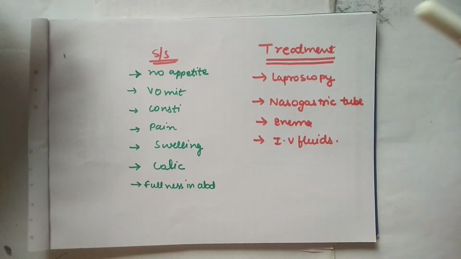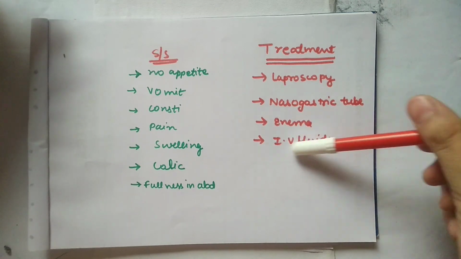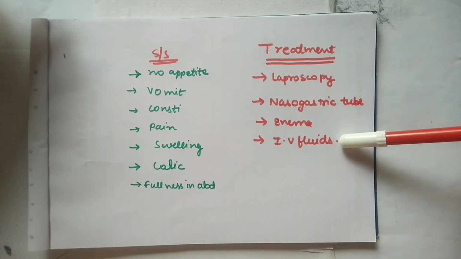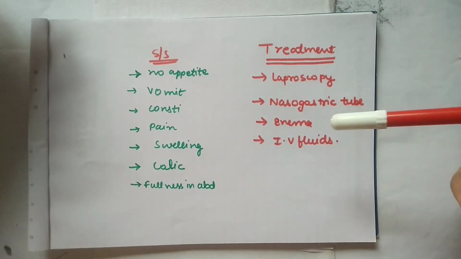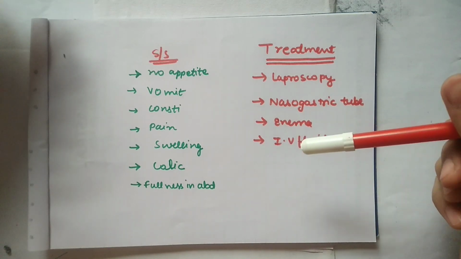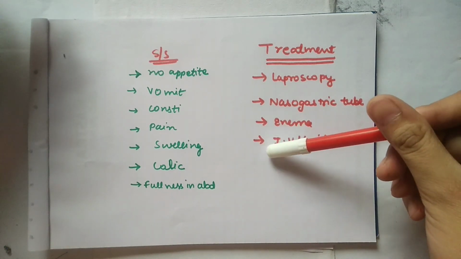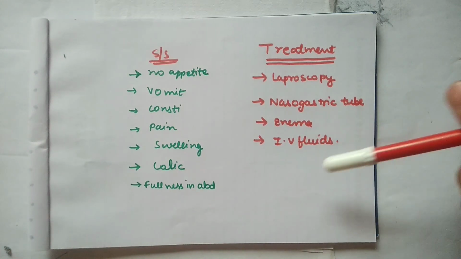Treatment can be surgery, nasogastric tube, enema, IV fluids. IV fluids, why? They will increase the mobility of the obstructed food or item and enhance the flow. That's why IV fluids.